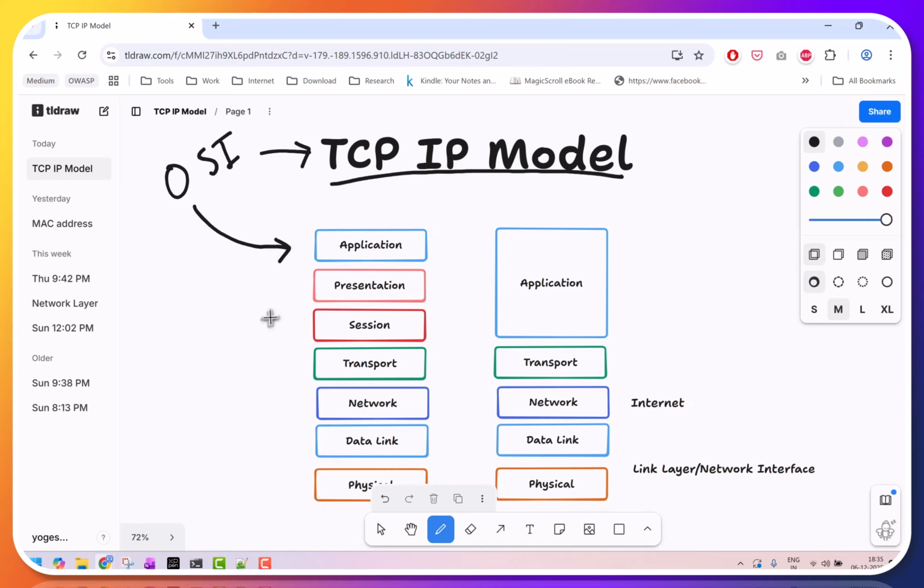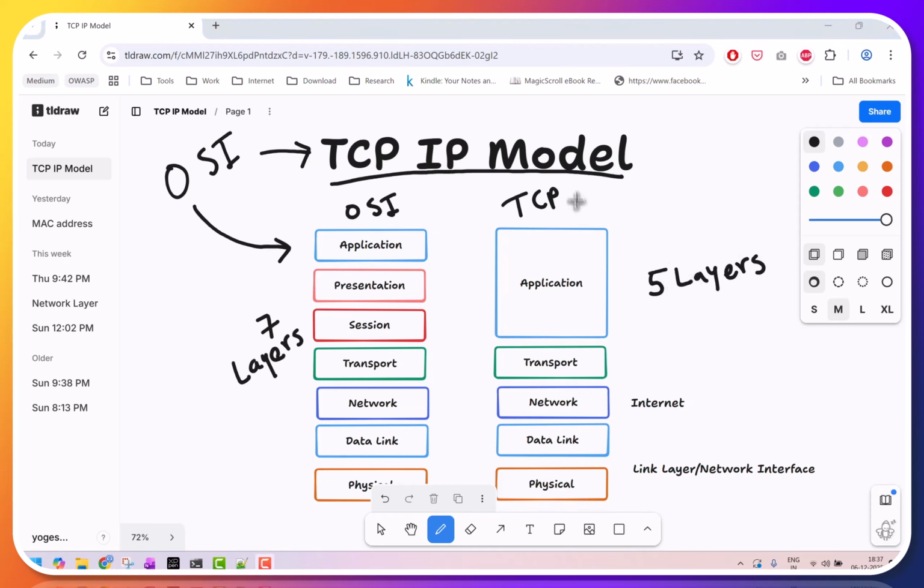We have a total of 7 layers in OSI. And this is the TCP model. If you see, it has fewer layers. It has altogether 5 layers only.